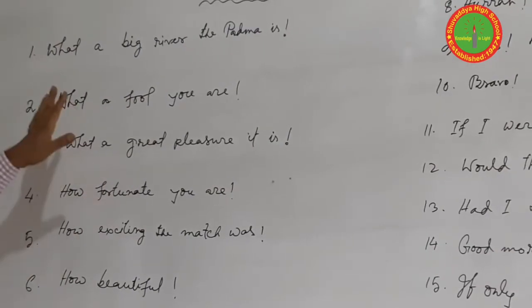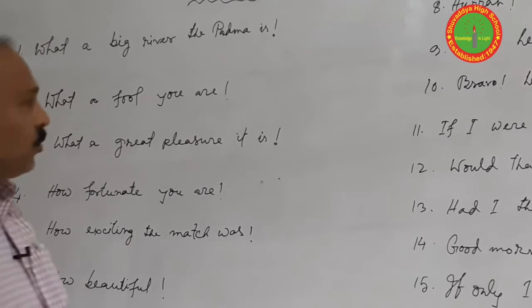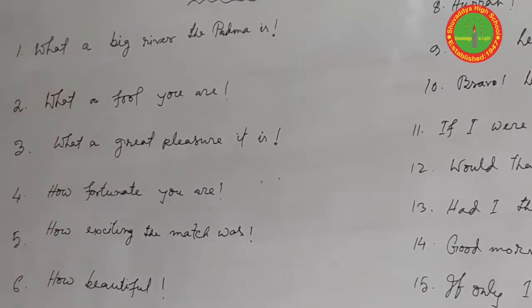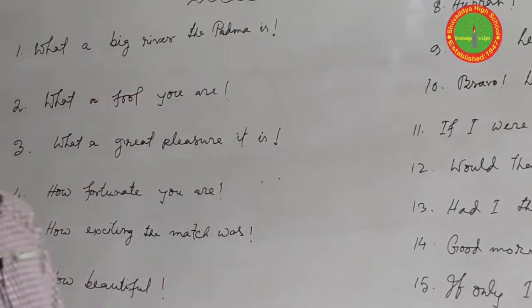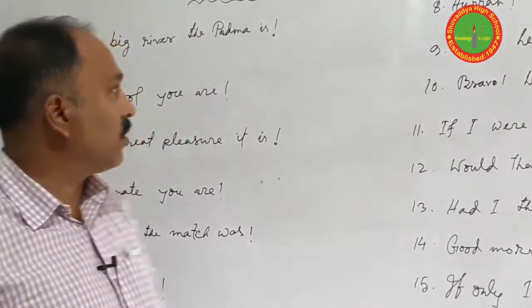First of all, generally we can find the exclamatory sentence starts with what and how. So here the sentence starts with what: What a big river the Padma is.